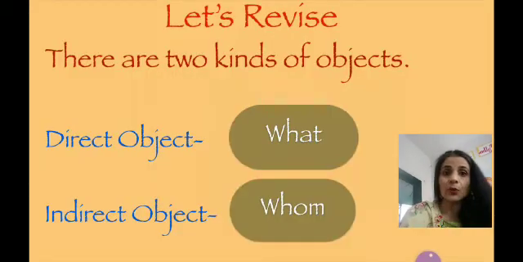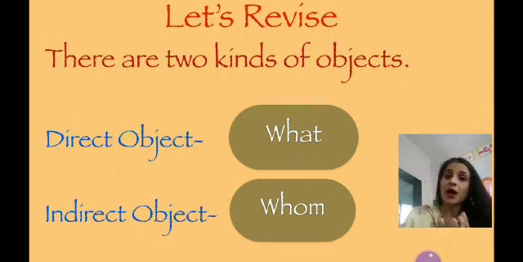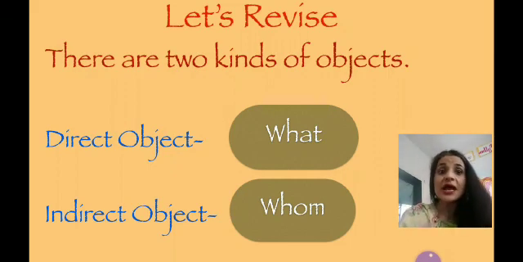Okay? Now, I hope you have understood what is direct and indirect object. Let's revise. There are two kinds of objects. Direct object which answers the question what, and next is indirect object, and indirect objects answer the question whom. So basically you have to frame two questions after verb, what and whom. What will give you direct object and whom will give you indirect object.